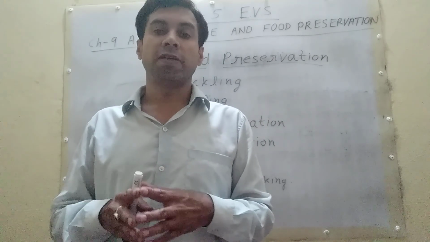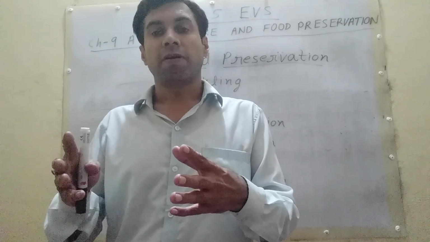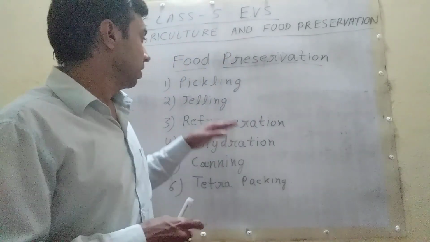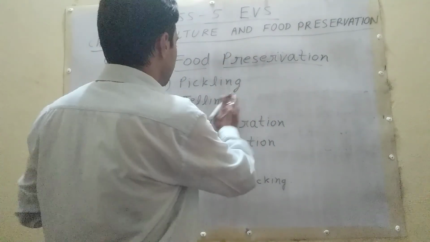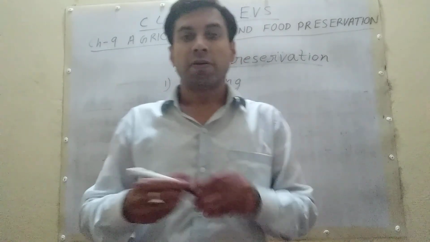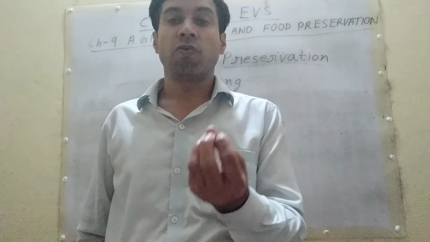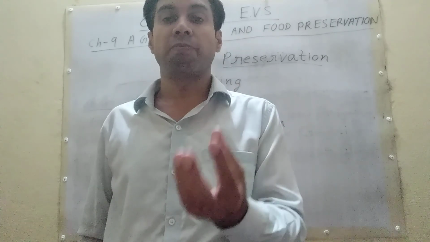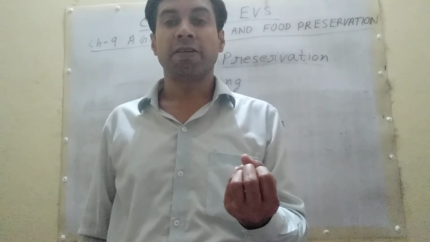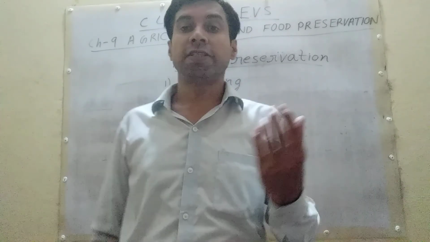It is very common and it is made in every house. Now student, gelling. Student, fruits like apple, mango, orange, strawberry, plum, they are preserved in the form of jams and jelly. This is called gelling.